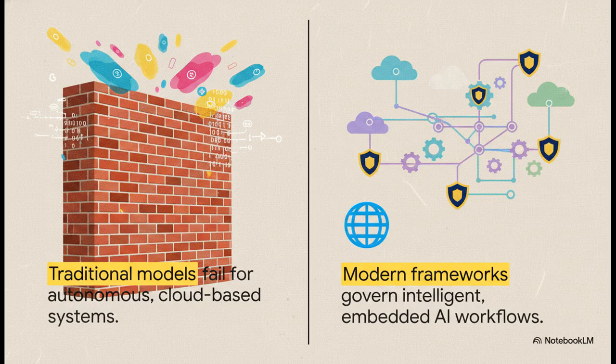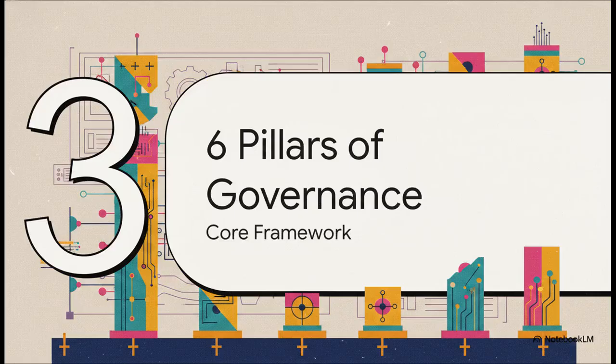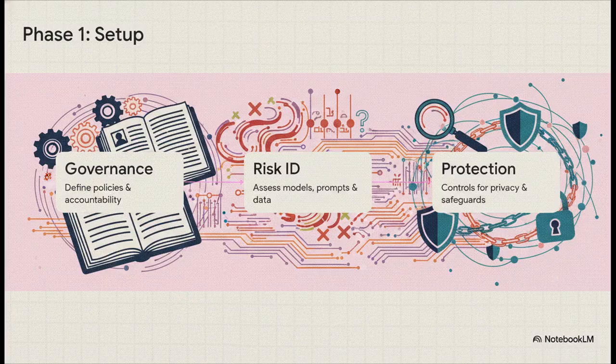We absolutely have to pivot to modern AI security frameworks specifically designed for the continuous governance of these intelligent embedded workflows. That brings us to Section 3, the 6 pillars of governance. This is our core framework. To get this right, establishing acceptable usage, finding the risks, and putting up that initial protective framing is phase 1. Let's break down the first 3 pillars.